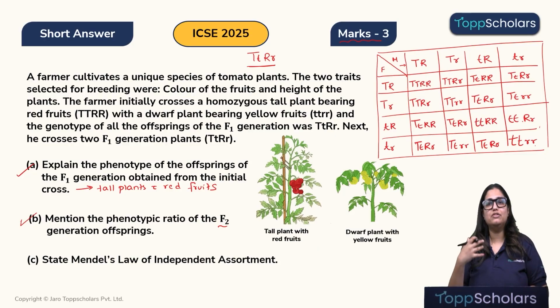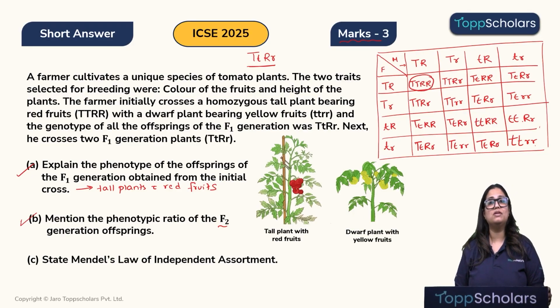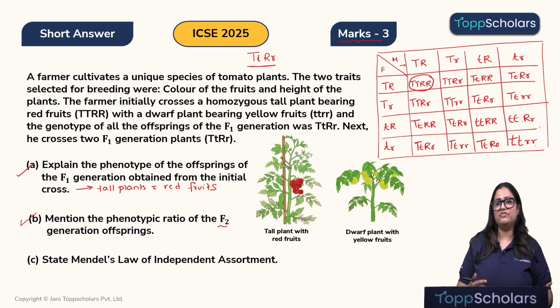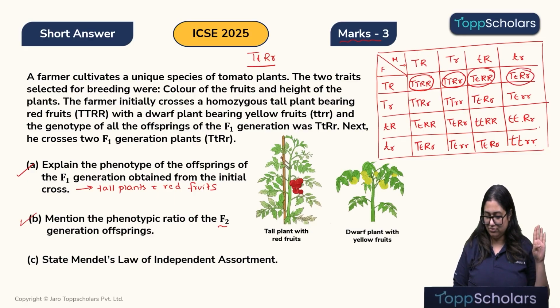Alright, now let us look at the different phenotypes that we will find over here. Let us look at the first one. Now this is double T double R. This is homozygous dominant for tall and red fruits. Okay, so let's see how many other phenotypes we may get identical to this. This will also be tall and red fruits, that is number 2. This will be tall and red fruits. Similarly, tall and red fruits, tall and red fruits. So total 5 we've got so far.